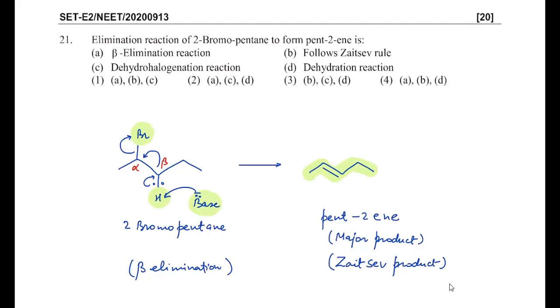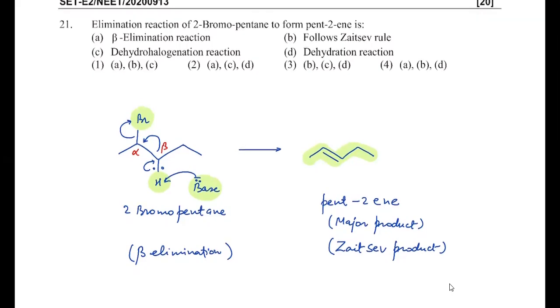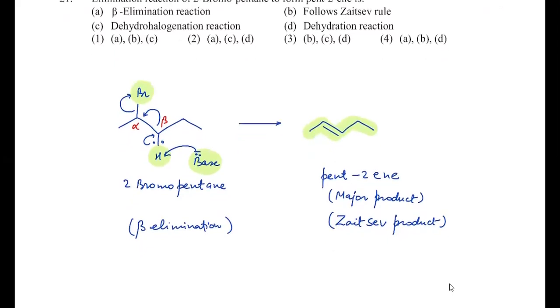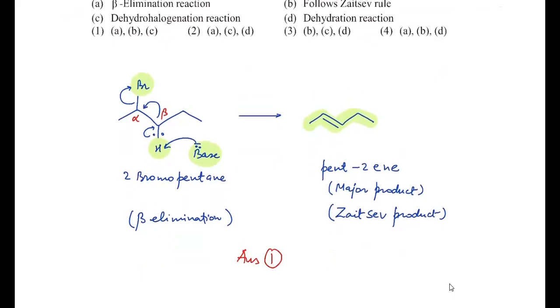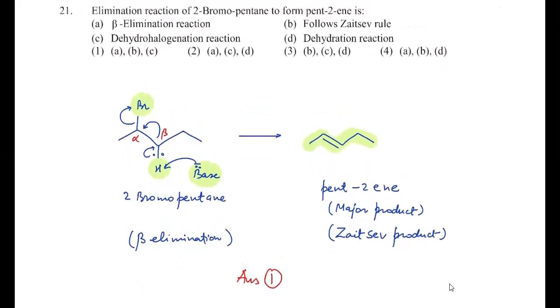And dehydrohalogenation means we have removed halogen as well as hydrogen. So this is dehydrohalogenation. And the last option is even dehydration reaction. That is certainly not possible because in case of dehydration, it is removal of H plus and OH minus. So here no dehydration takes place. That's why statements about options A, B, and C are correct. So A, B, C correct means we'll write answer 1 for this question. Because statements A, B, and C are correct, D is incorrect. This is not a dehydration process. This is a dehydrohalogenation process. So the answer must be 1.